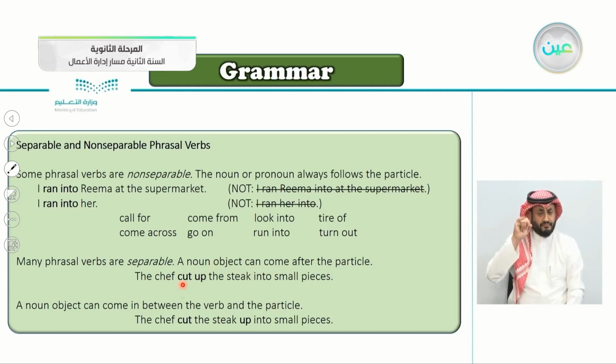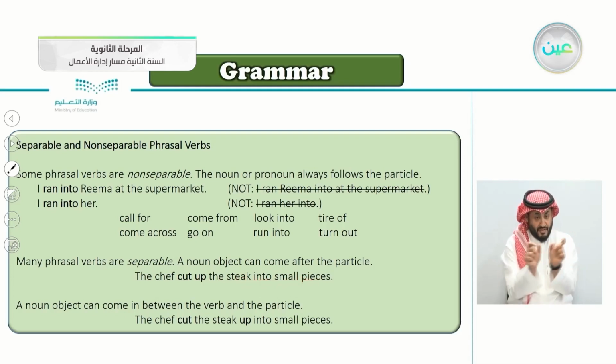The chef cut up the steak into small pieces. A noun object can come in between the verb and the particle, so you can say the chef cut the steak up. Here it's cut up the steak. Here it's cut the steak up.